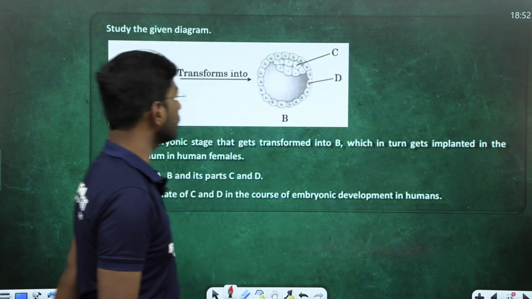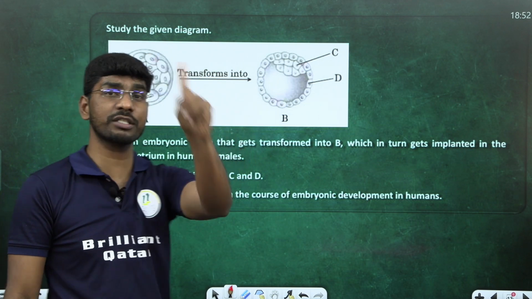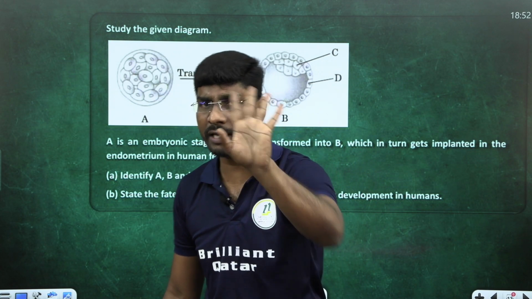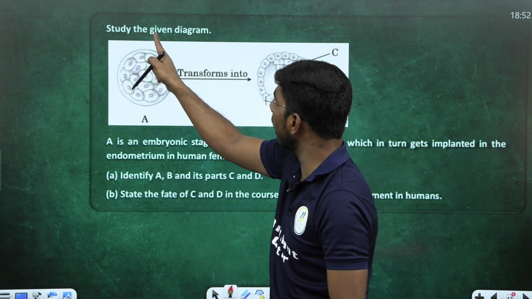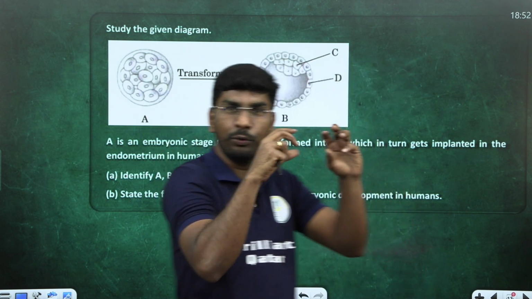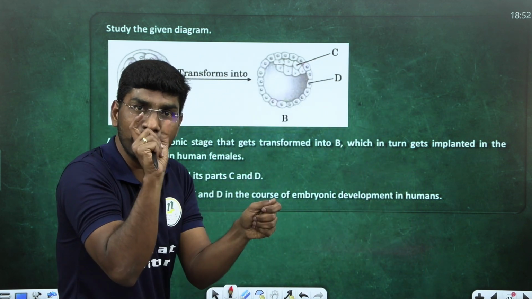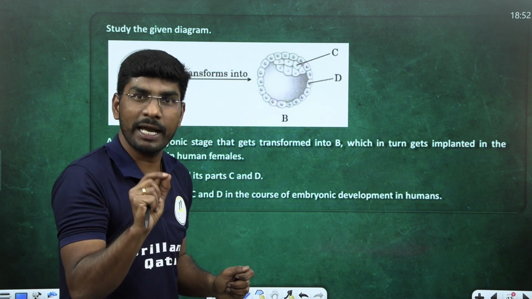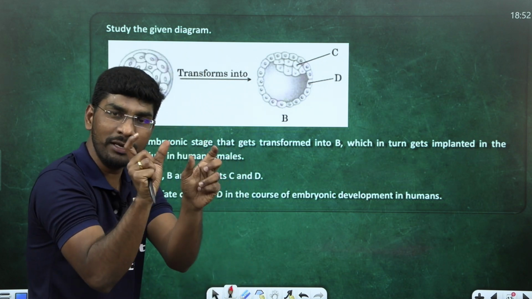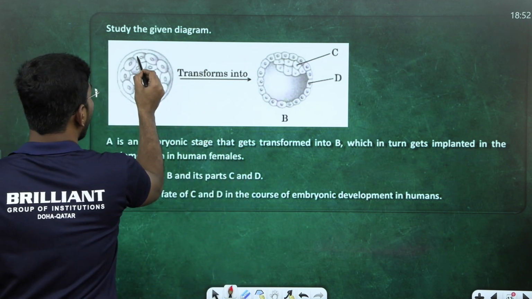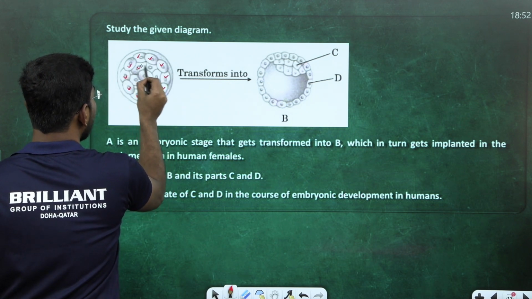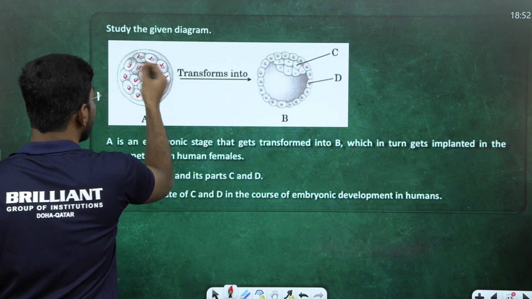Next question. Most important question. This diagrammatic question, every time they ask one question in a different manner. Study the given diagram carefully. If you have NCERT with you, open and look at this diagram carefully. In the diagram, they did not mention that A is this stage, but look here. One line, one statement is given. Look at it: 1, 2, 3, 4, 5, 6, 7, 8, 9, 10, 11, 12, 13, 14, 15, 16.